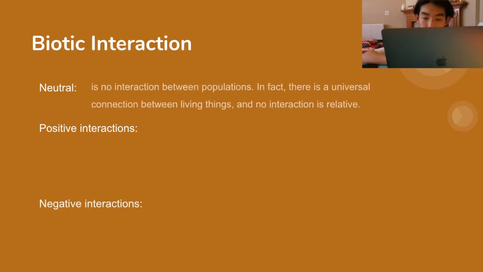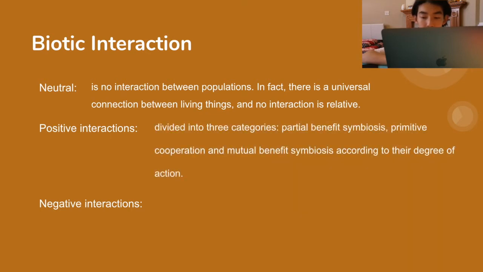Neutral means there is no interaction between populations. In fact, there is a universal connection between living things and no interaction is relative. Positive interactions are divided into 3 categories: partial benefit symbiosis, primitive cooperation, and mutual benefit symbiosis, according to their degree of action. However, the main topic we are going to talk about is negative interactions. It includes competition, predation, and parasitism.